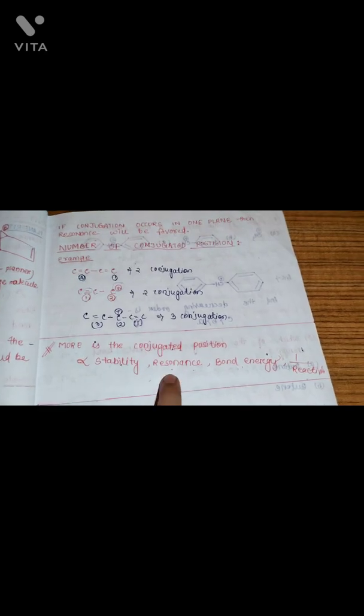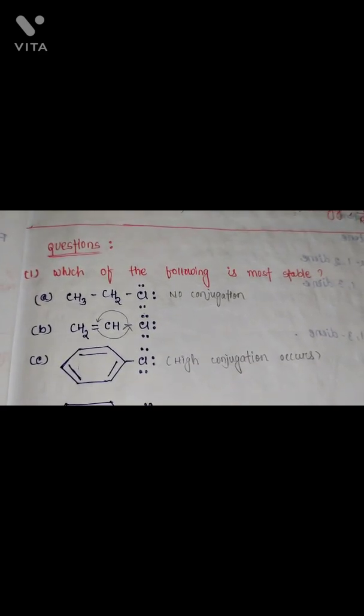So here is a note you have to learn: the more the conjugated positions, the more the stability, the more the resonance, the more the bond energy, and the lesser the reactivity. You have to learn it for further questions. Here are some questions for you. So let us start.